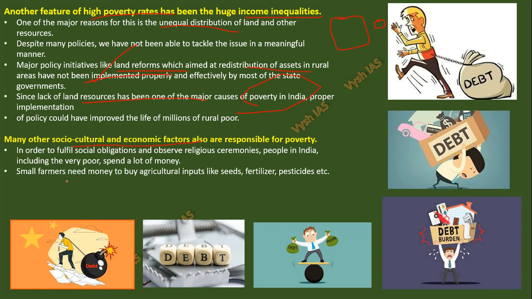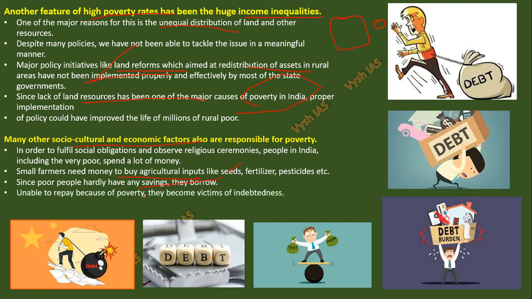Small farmers need money to buy agriculture inputs like seeds, fertilizers, pesticides, etc. Poor people hardly have any savings, so they borrow. Unable to repay because of poverty, they become victims of indebtedness, or what we call the debt trap. You don't have money, you take a loan, you cannot repay, you again go to the money lender, you go to the bank. This is completely a vicious cycle and you end up in debt your entire life.